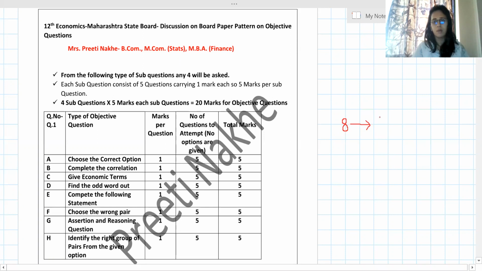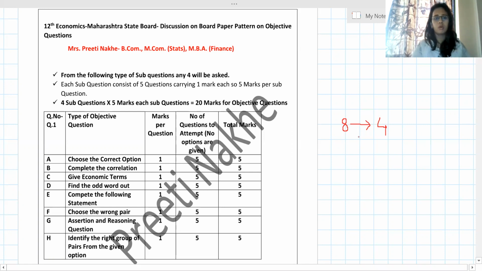In the board exam they will ask any 4 types from these 8. They may ask choose the correct option, complete the correct correlation, economic terms, odd one out, or assertion and reasoning. Any 4 types will be asked. So prepare all types. You should know each and every type of objective, how to attempt that.